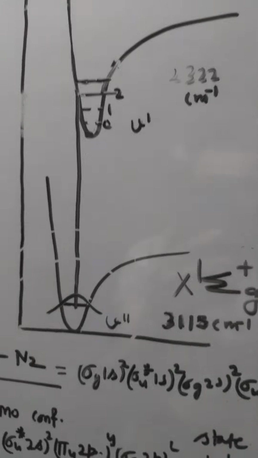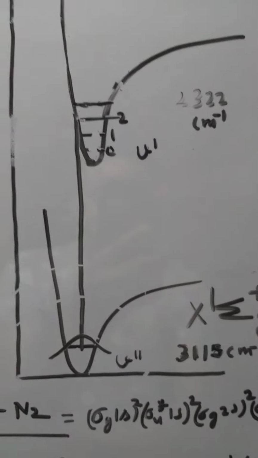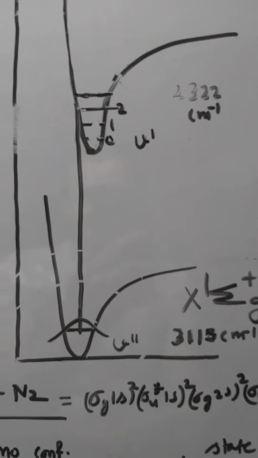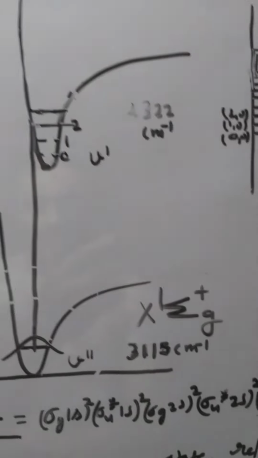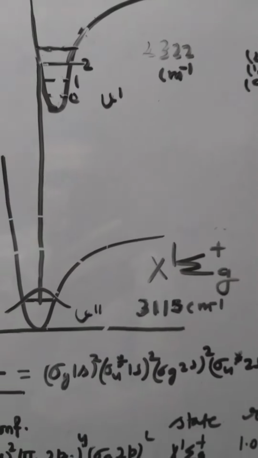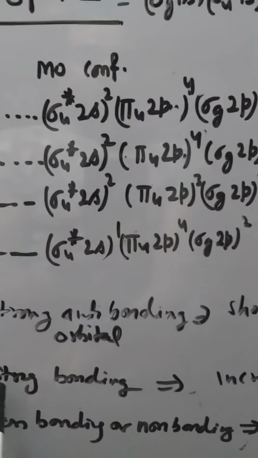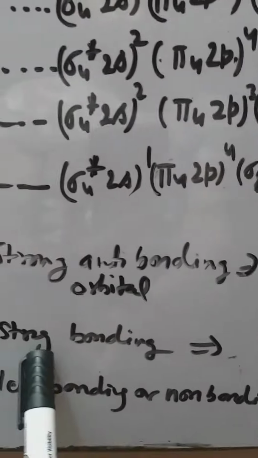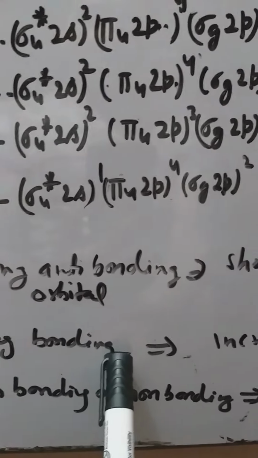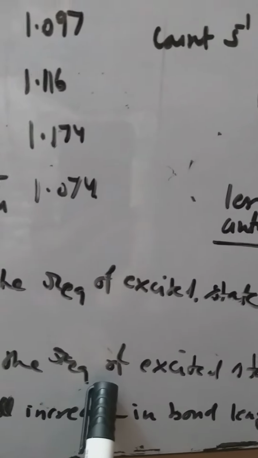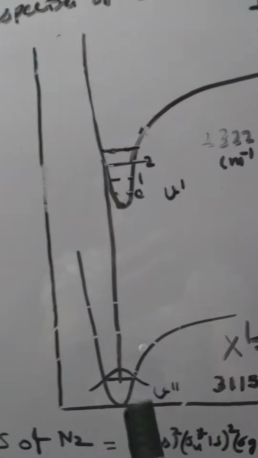In order to understand why the excited state has a higher Req than the ground state, and in some cases it can be slightly lesser than the ground electronic state potential energy curve, we must always keep in mind that when an electronic transition occurs from a strong bonding orbital, there is always an increase in the equilibrium internuclear distance of the excited state, as in this case.